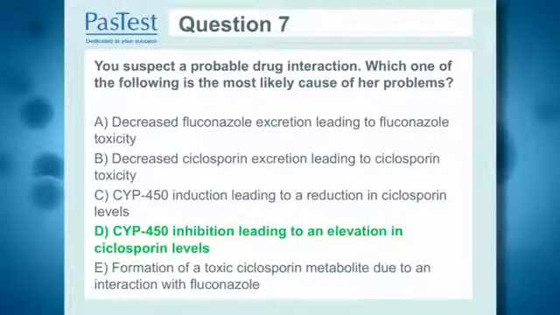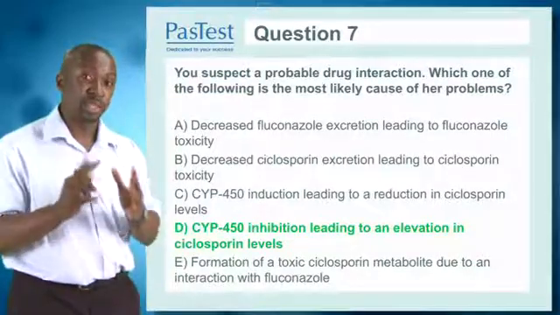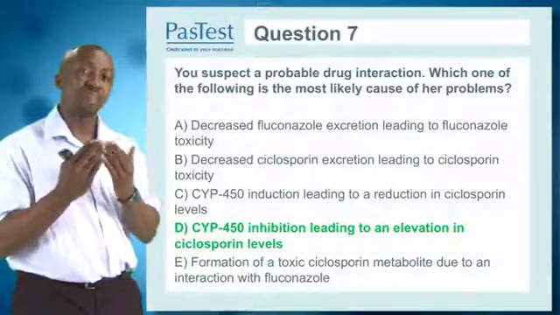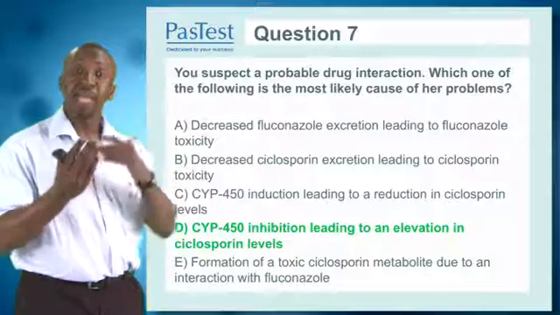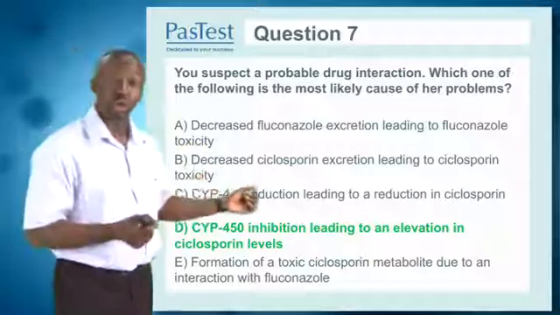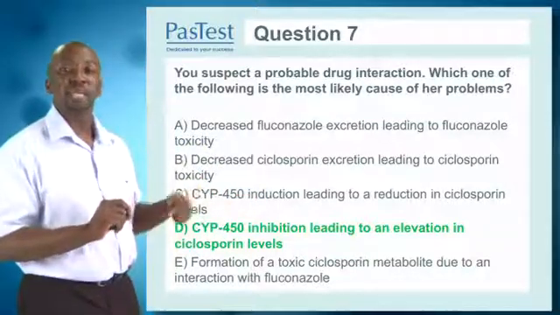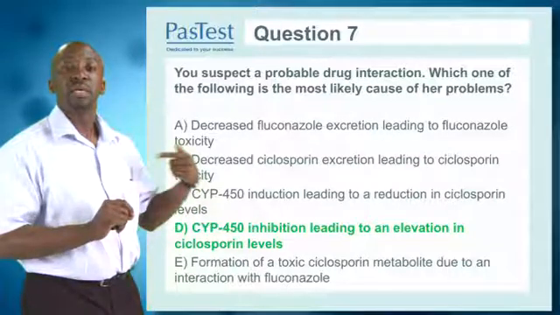Given the last question, I think this question is easy, and it's put there to illustrate the fact that drug interactions can be predictable, especially in the exams. You're looking at cytochrome P450 interactions here, enzyme induction, enzyme inhibition. And what we have here is fluconazole, which is a very potent enzyme inhibitor, inhibiting cytochrome P450 and therefore inhibiting the clearance of cyclosporin, the mechanism of which I explained in the previous question.